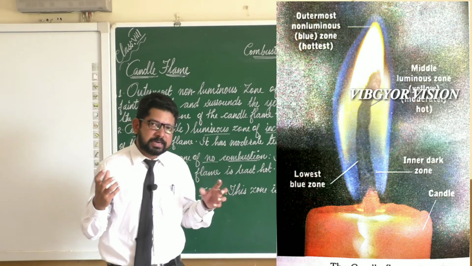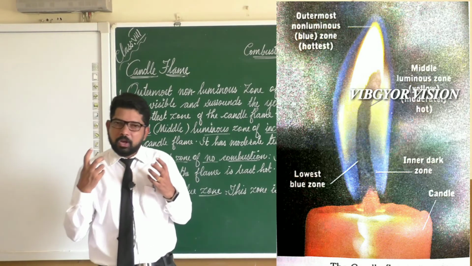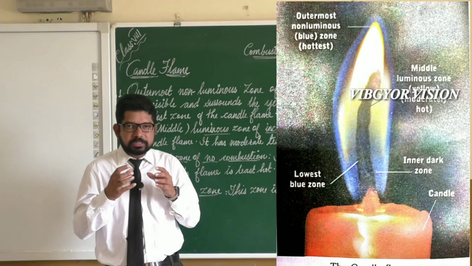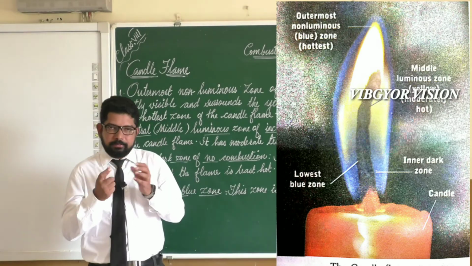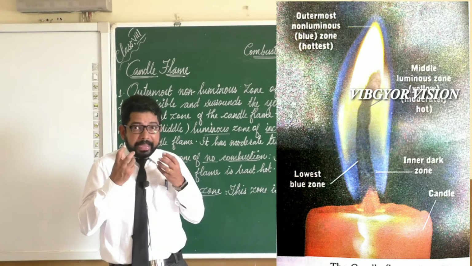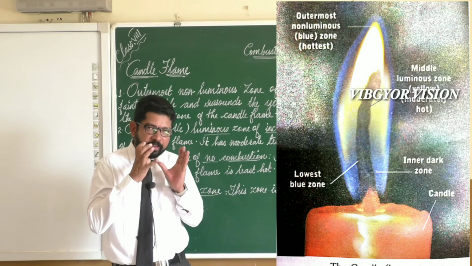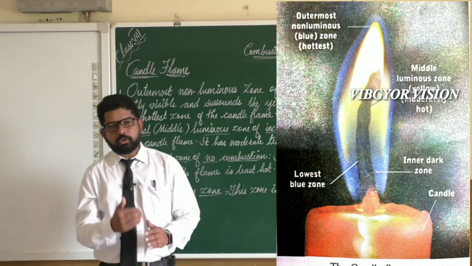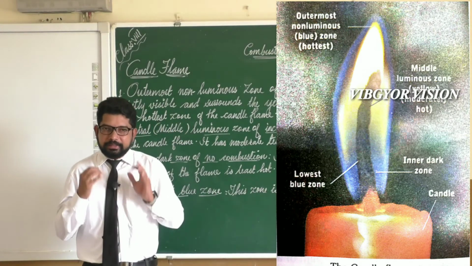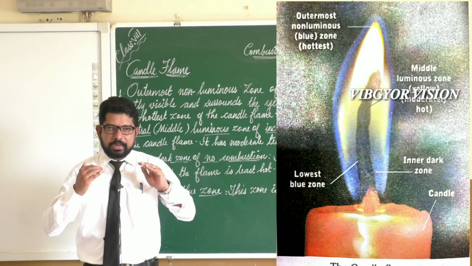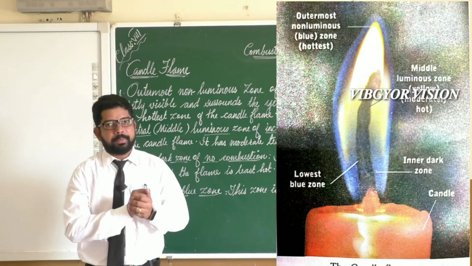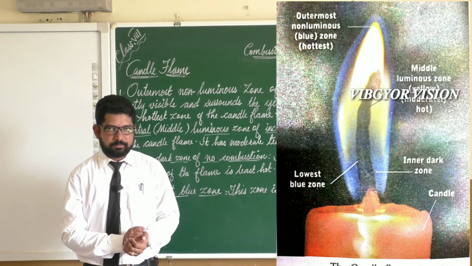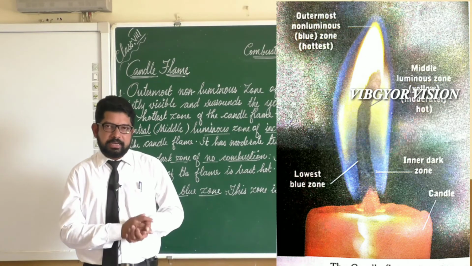As it is incomplete combustion, it will produce only a luminous flame. It produces carbon particles. These carbon particles get heated up and glow. This glowing carbon appears yellow in color. And what about the temperature of this region? This central zone has moderate temperature. Moderate temperature means not high, not low. It will have a medium temperature.